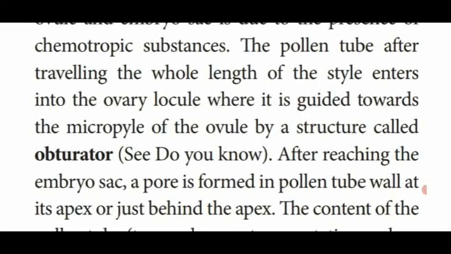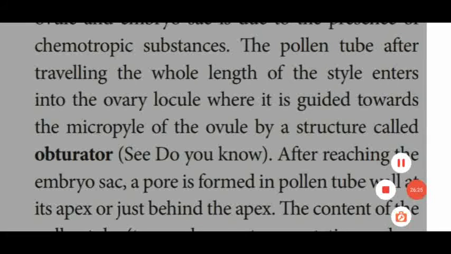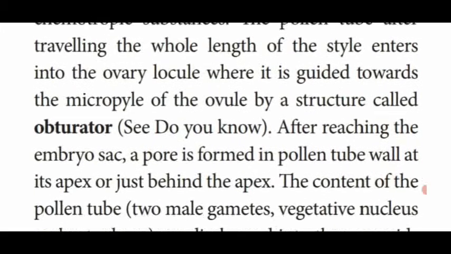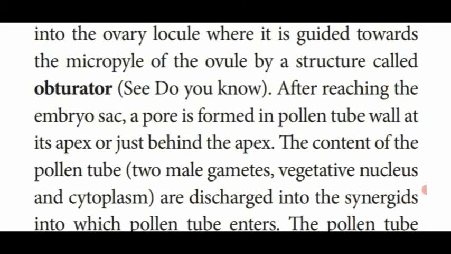So the obturator is a small part which makes the pollen tube enter into the micropylar region. From this micropylar region to the embryo sac, it enters via the obturator process. After reaching the embryo sac, a pore is formed in the pollen tube at its apex, that means the tip, just behind the apex region.